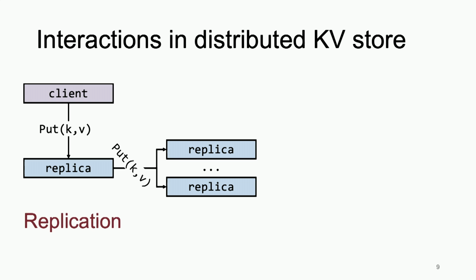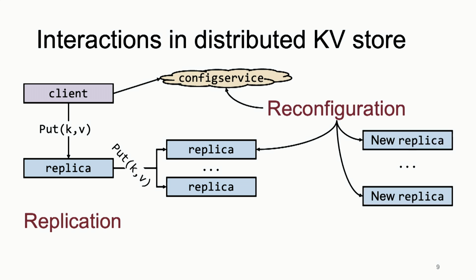Now, implementing such a key value store with linearizability is actually tricky. Typically, in a system like this, when the client does a put, the key and the value need to be replicated to multiple nodes, just in case one of them fails. That involves some replication protocol. Of course, one of those replicas may be permanently damaged and need to be replaced, so typically a system like this also has a reconfiguration server, which initiates the changing of replicas.